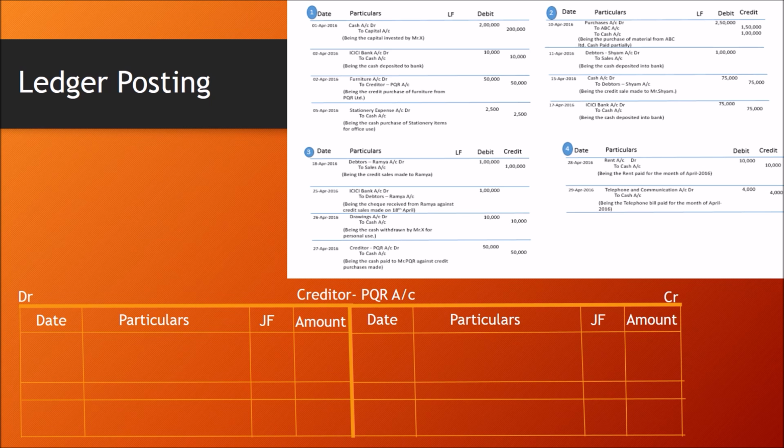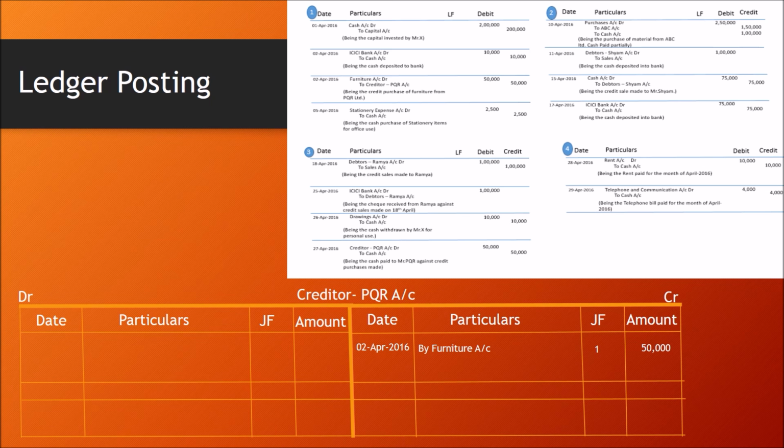Next account is creditor PQR account. The 3rd journal entry is having creditor PQR account and it is on the credit side. I am recording this transaction in ledger as 2nd April 2016 and in particular columns the affected account is furniture account, by furniture account and journal folio page number 1, amount is 50,000. PQR account, again there will be one more transaction which is in page number 3, 4th journal entry, 27th April 2016, creditor PQR account debit to cash account.